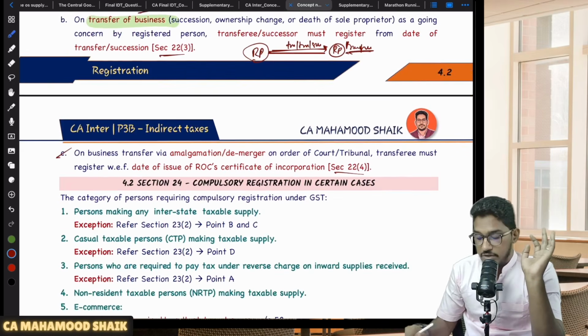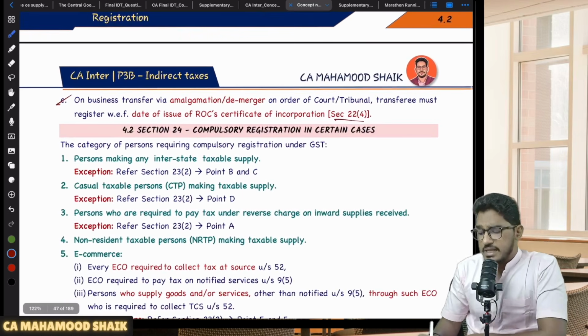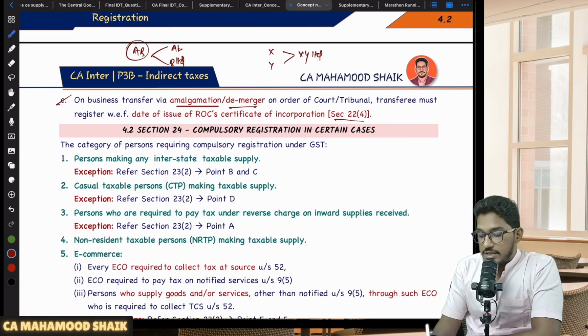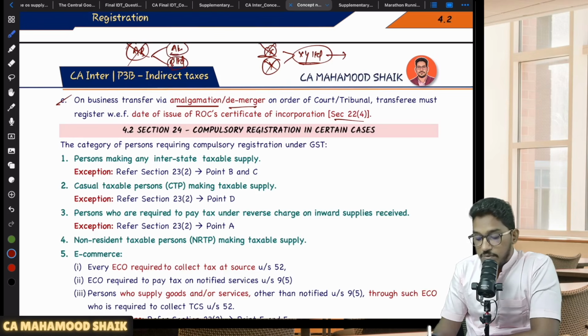And one more case they say here, 22 subsection 4, where they say that in case the business is getting transferred by reason of amalgamation or demerger. Let us say, for example, there are two companies X and Y, both getting amalgamated into XY Limited. Or let us say there is a company AB Limited, it is getting demerged into A Limited and B Limited. Now in case of amalgamation and demerger, the old companies will no longer exist. They take up a new structure, right? In case of amalgamation, the newly amalgamated company is altogether a new company, different from the previous companies. Even in the case of demerger, these are newly incorporated companies. That means the old company is no longer there.